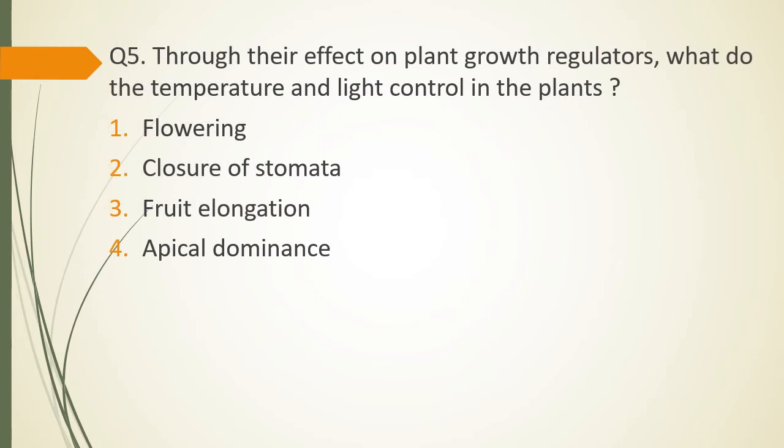Question number 5. Through their effect on plant growth regulators, what do the temperature and light control in plants? Flowering, closure of stomata, fruit elongation, apical dominance. What is controlled by temperature and light in plants? The correct answer is option 1. They control the flowering.